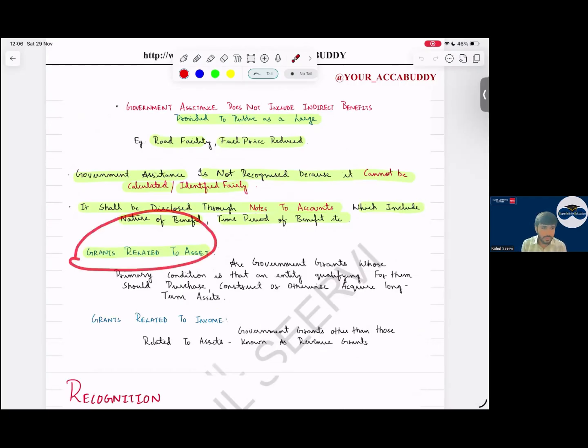Grant can be provided for two reasons: assets and income. Asset means what? Grant is provided because you purchase or construct any long-term asset. For income, it is provided to meet the obligations of the company, like some expenses which we are incurring; for that they are providing it as income.